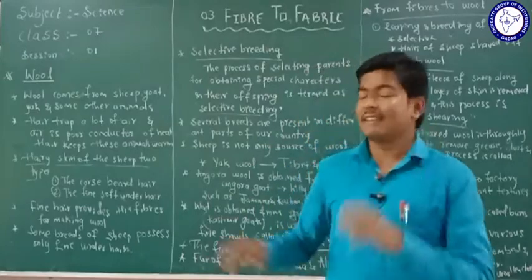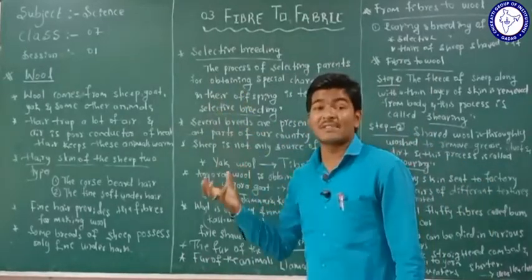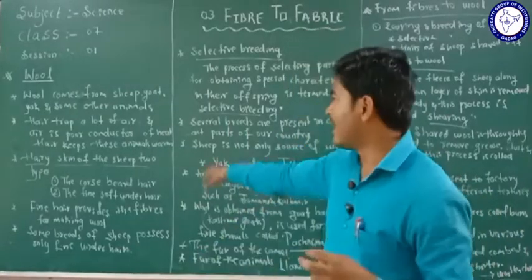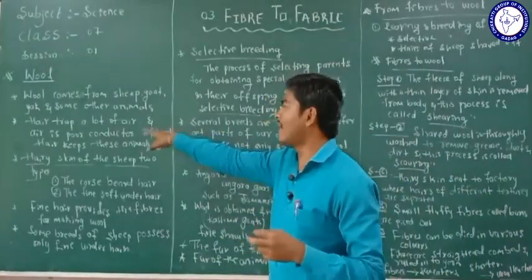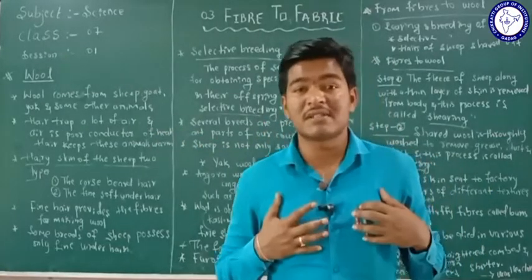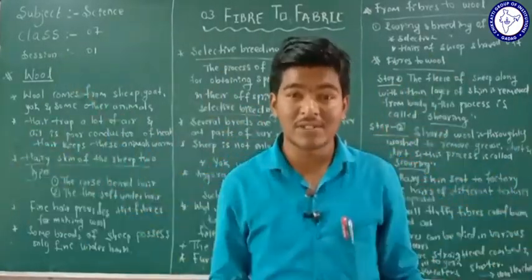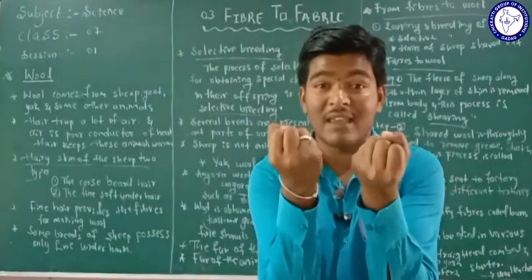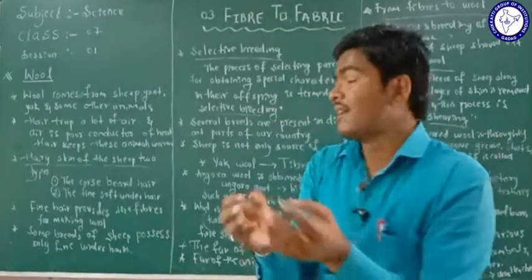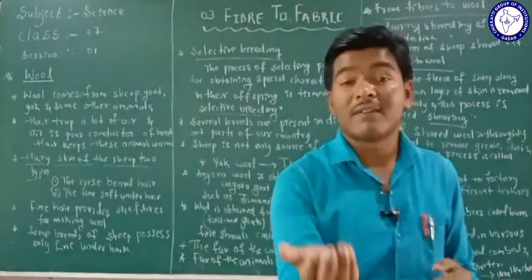Because this hair traps some of the air. Have you understood? The hair traps a lot of air, and air is a poor conductor of heat. The hairs which are present on the animal's body trap the air, and that air is a bad conductor of heat.